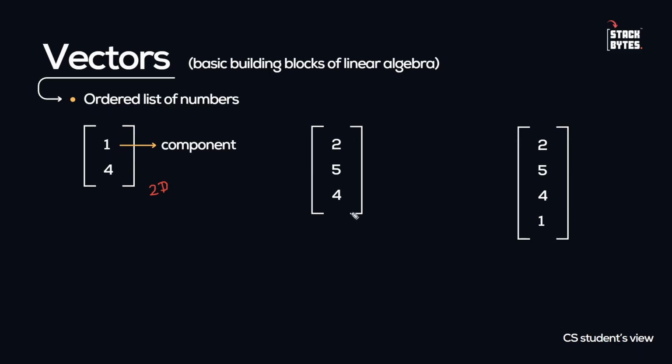If there are three components in a vector, remember a vector is just an ordered list of numbers, we will call it a 3D vector, a three-dimensional vector. Now here, how many components are there? 1, 2, 3 and 4. So we will call it a four-dimensional vector, a 4D vector. These vectors are just ordered lists of numbers and nothing else, and this is how the computer science student looks at vectors.